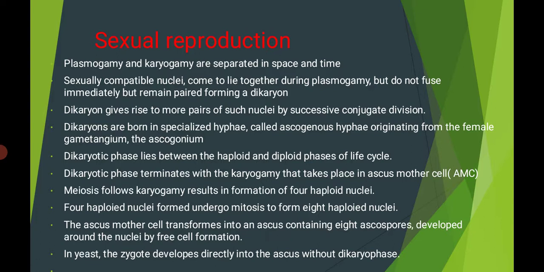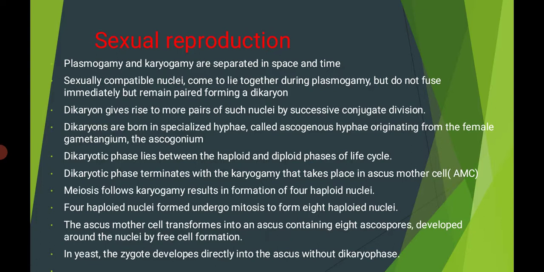Dikaryons are borne in specialized hyphae called ascogenous hyphae, originating from the female gametangium, the ascogonium. The dikaryotic phase lies between the haploid and diploid phase of the life cycle. Where is the dikaryotic phase located? In between the haploid and diploid phase. The dikaryotic phase terminates with karyogamy that takes place in the ascus mother cell. Meiosis follows karyogamy and results in the formation of 4 haploid nuclei.